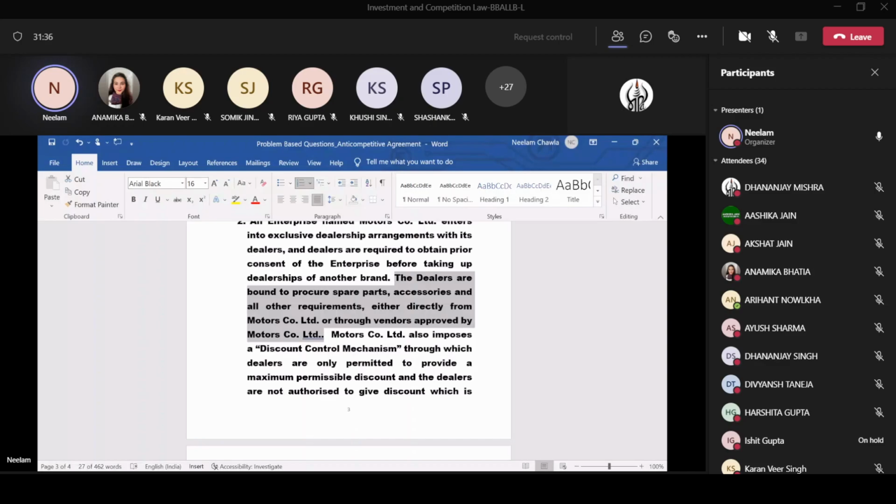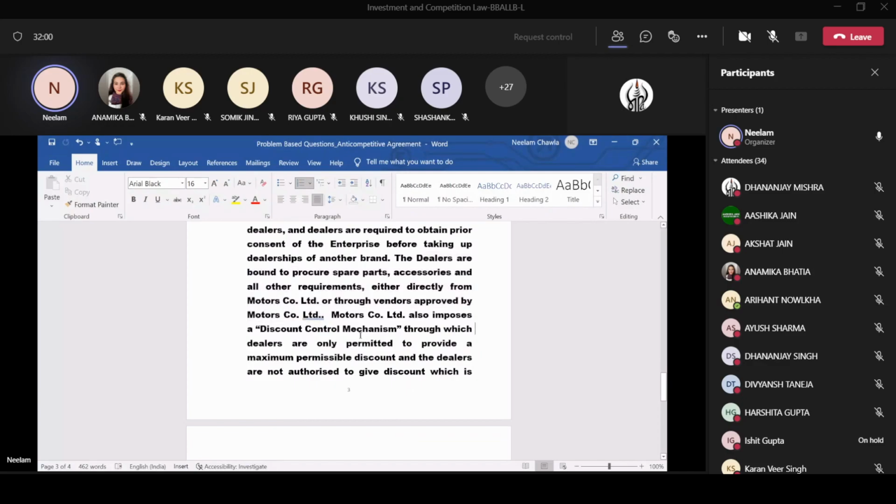And what is that penalty? They are only cancelling the warranty. So that's why the CCI held that this is not violating Section 3(4) of the Competition Act.